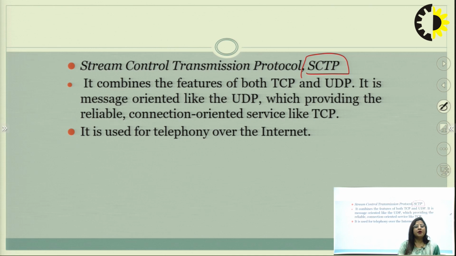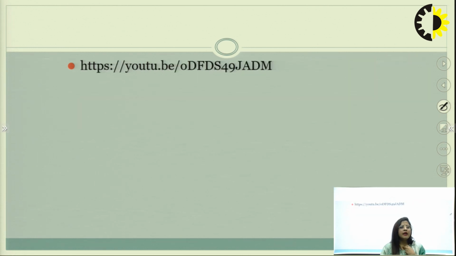It is message oriented like UDP, while providing a reliable connection-oriented service like TCP, and it is used for telephony over the internet. तो इसका मोस्टली यूज किस किया जा रहा है, टेलीफोनिक ओवर द इंटरनेट. And some uses are HTTP, YouTube.com. So it is used for transmission at the transport layer.